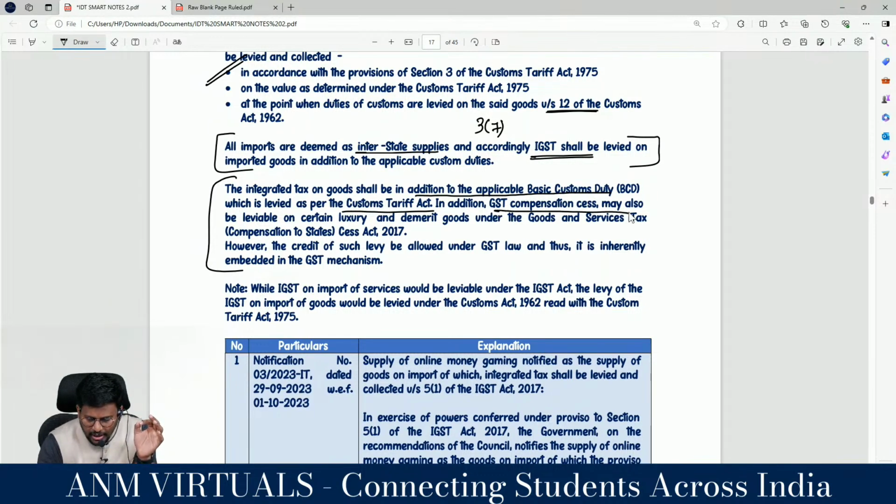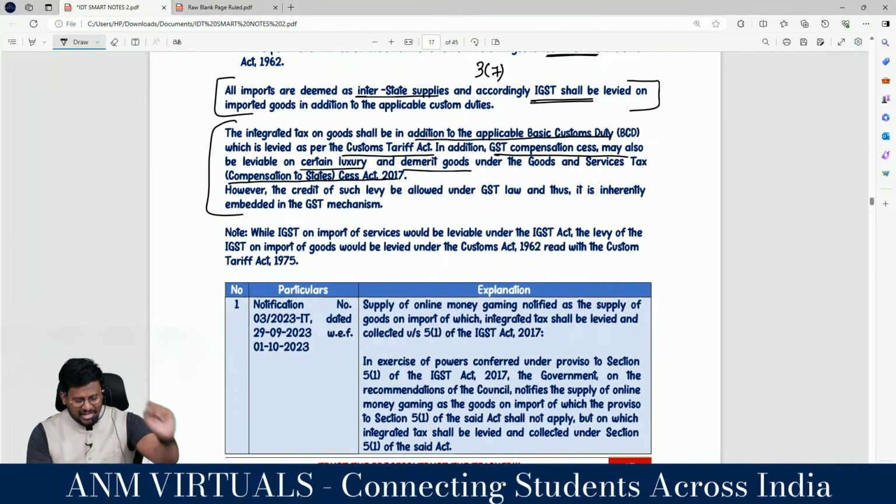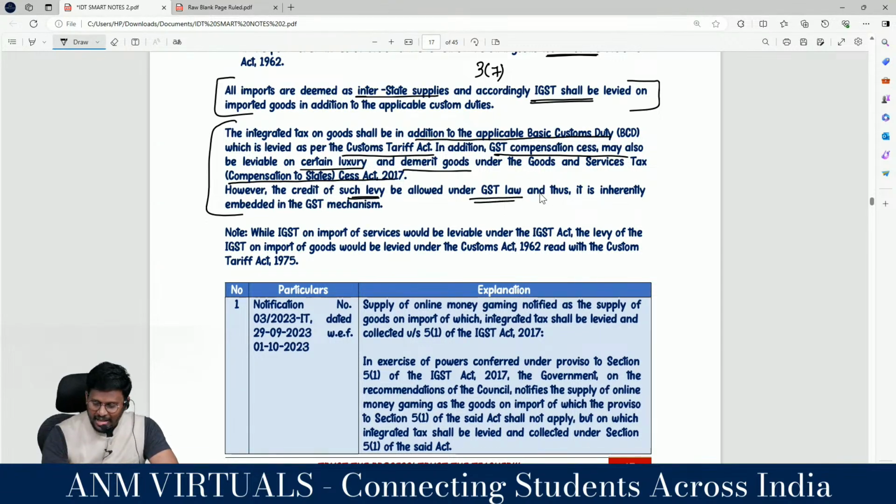In addition, compensation cess may also be leviable on certain luxury and sin goods, right? Under the Goods and Services Tax Compensation to States Cess Act. Everything has been discussed in the class. However, the credit of IGST levy to be allowed under the GST law and that it is inherently embedded in the GST mechanism. அப்ப ஆக்சுவலா அது கலெக்ட் பண்ண வேண்டியது யாரு?